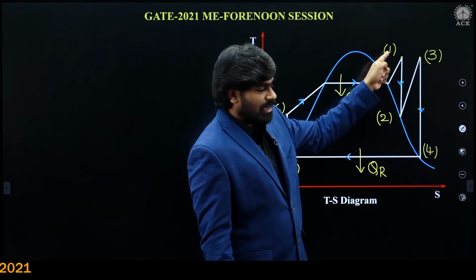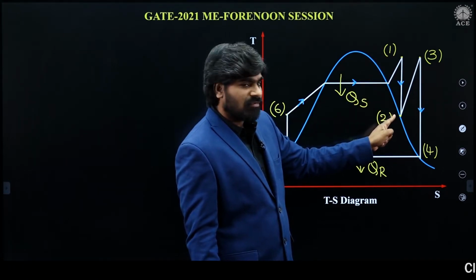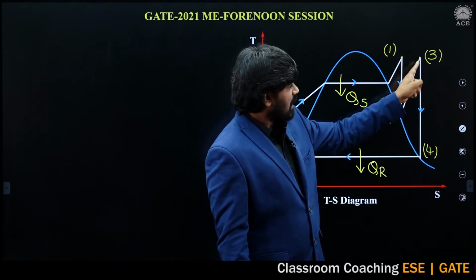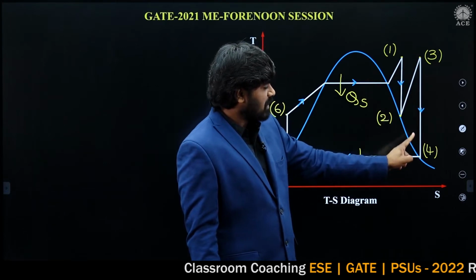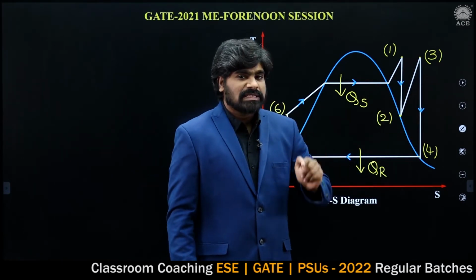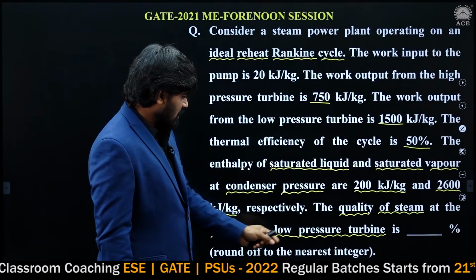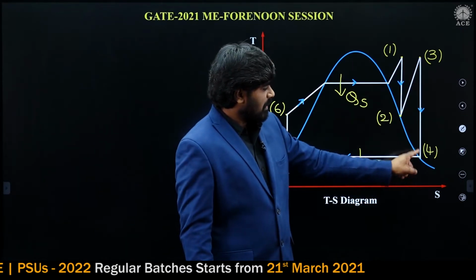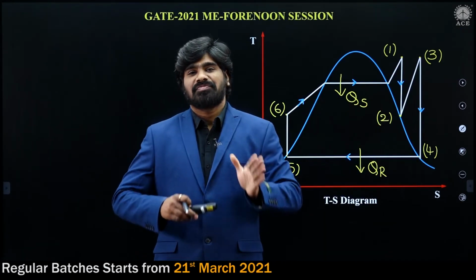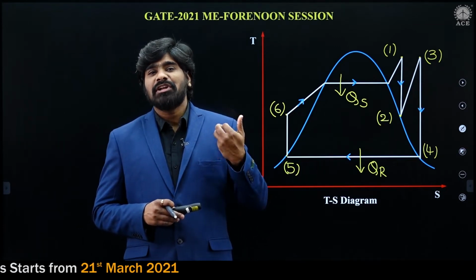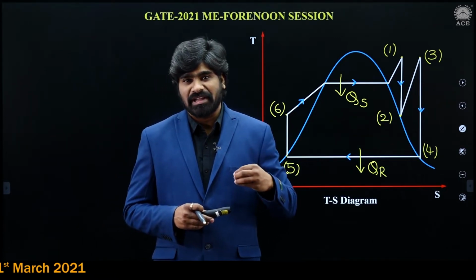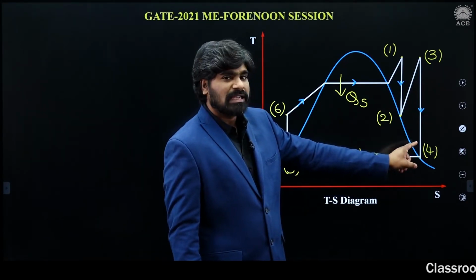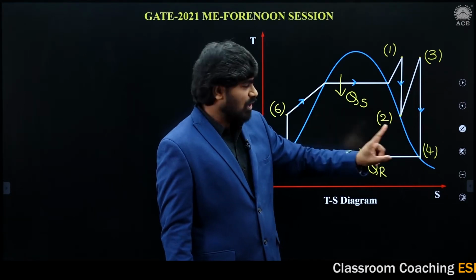Inlet to the high pressure turbine is point 1 and exit of high pressure turbine is point 2. Inlet to the low pressure turbine is point 3 and exit of low pressure turbine is point 4. I repeat, he is asking the dryness fraction, the quality of steam at exit of low pressure turbine, so exit of low pressure turbine is point 4. I think up to now it is clear. You may be having doubt: sir, it is ideal reheat Rankine cycle, so for ideal reheat Rankine cycle, the dryness fraction at point 4 should be equal to 1.